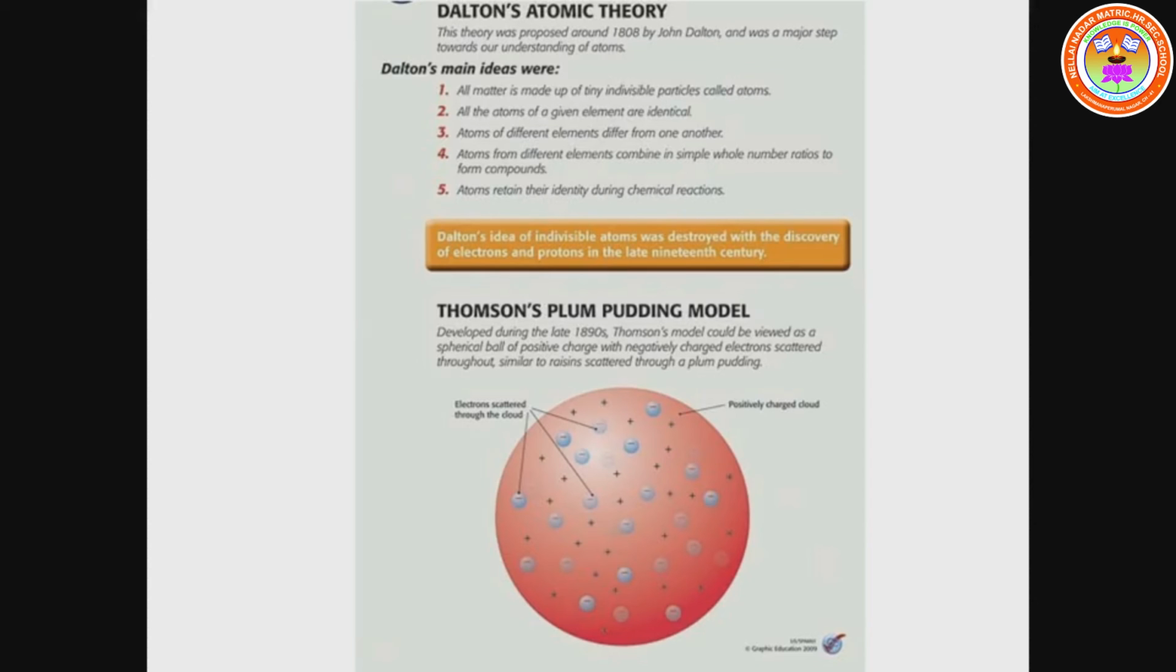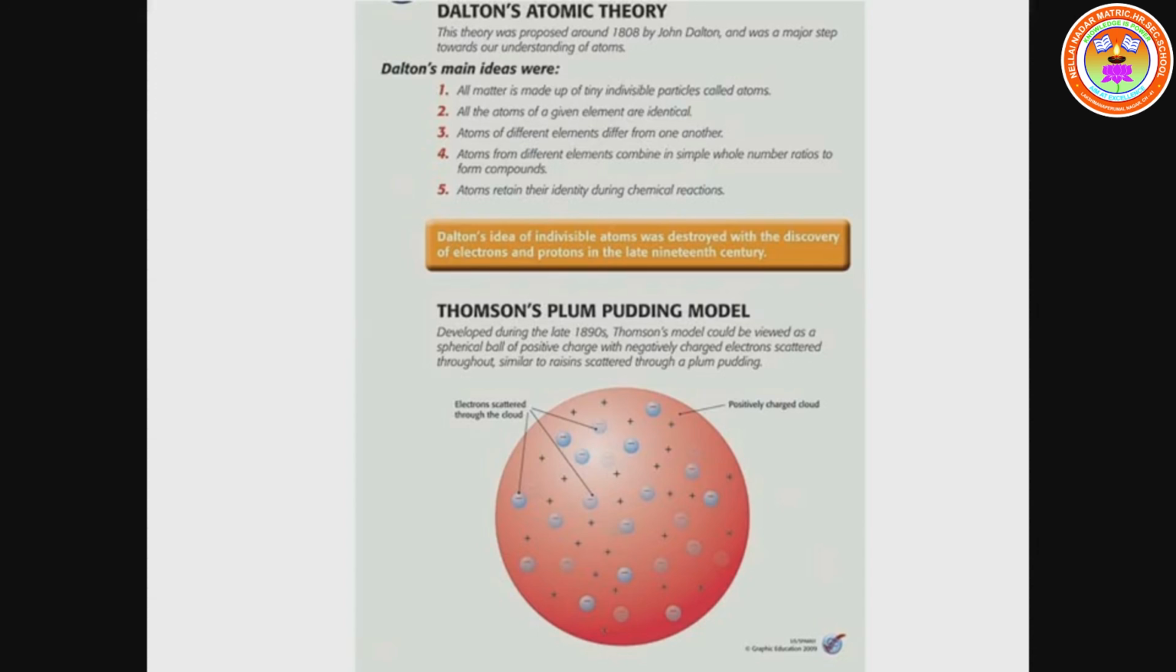So the watermelon is an example. Inside the watermelon there is the red part, which is taken as the positively charged part, and in this red part many seeds are embedded. The seeds are taken as the negative charge, which is called electrons.